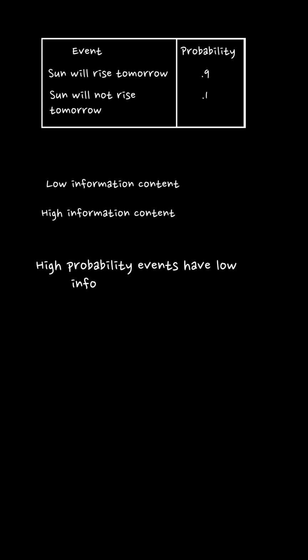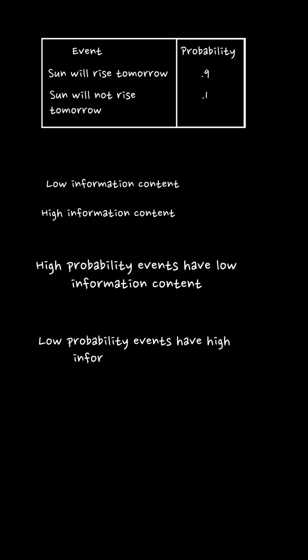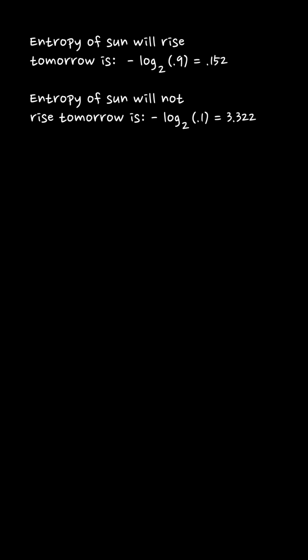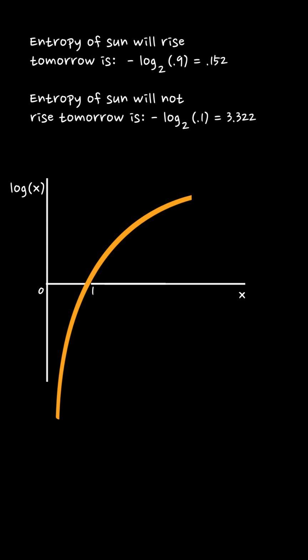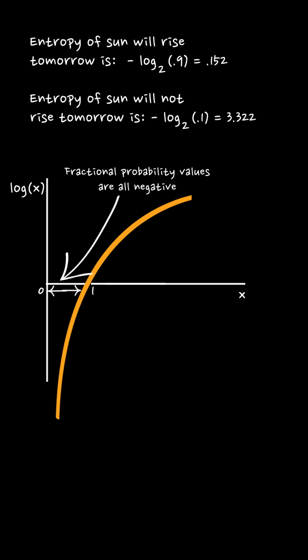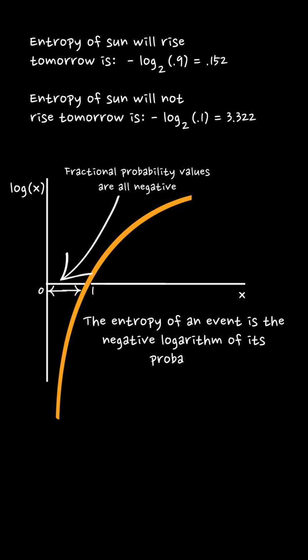High probability events have low surprise value. Low probability events have high surprise value. Entropy quantifies the level of surprise associated with an event by taking the logarithm of its probability. Since the logarithm of fractional probabilities is negative, we negate it to obtain a positive value. Therefore, the entropy of an event is the negative logarithm of its probability.